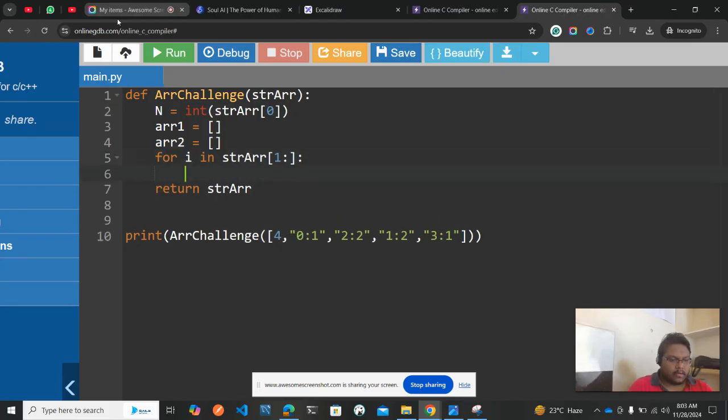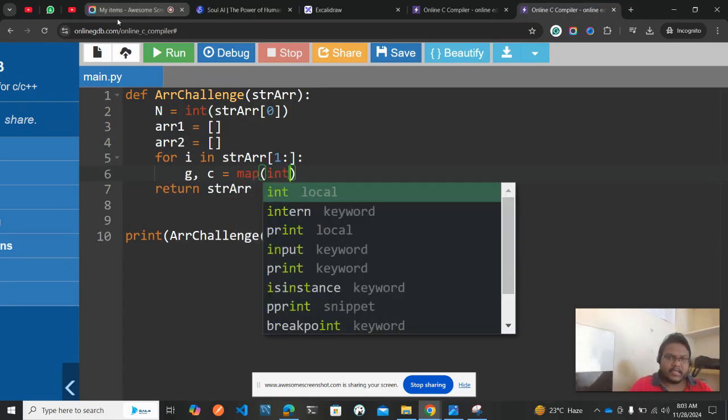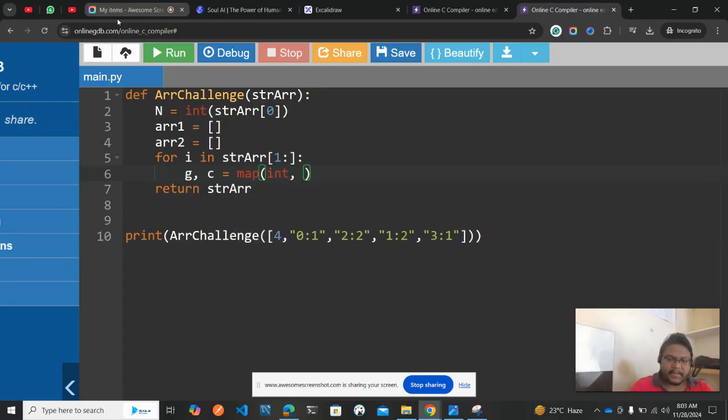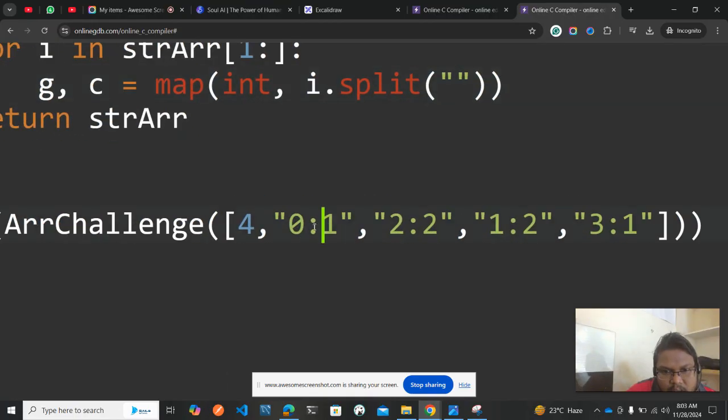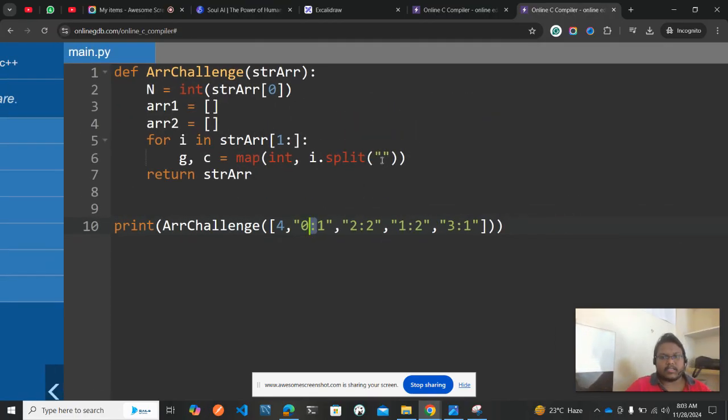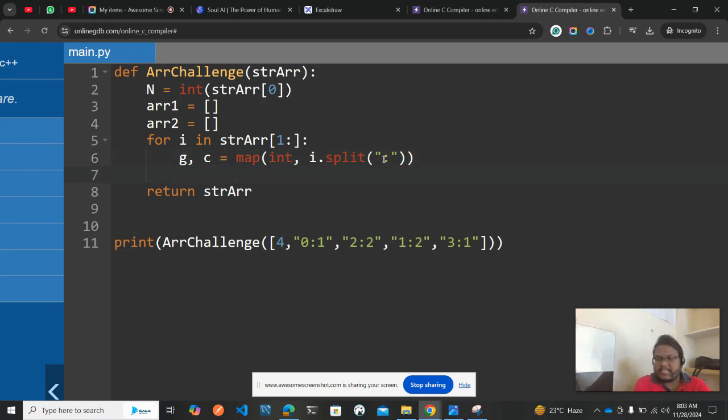Now let me take gas and cost, and I will be mapping each integer, and splitting each i. I need to split based on this colon. That's how you'll be getting that. Now you'll be getting g and c values.